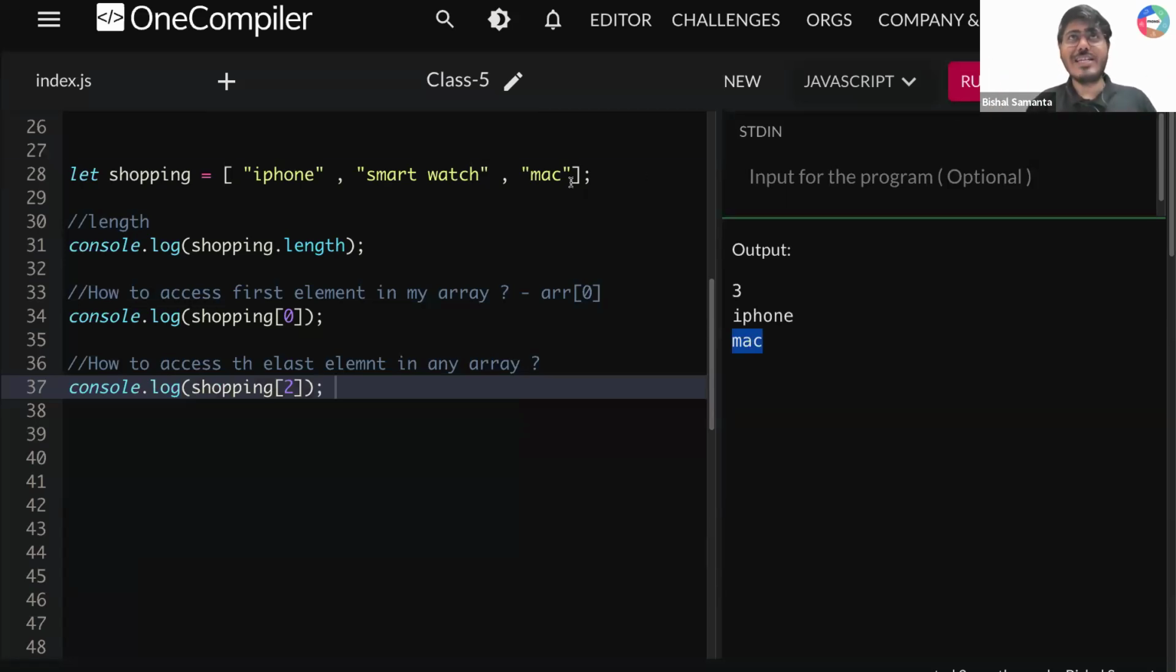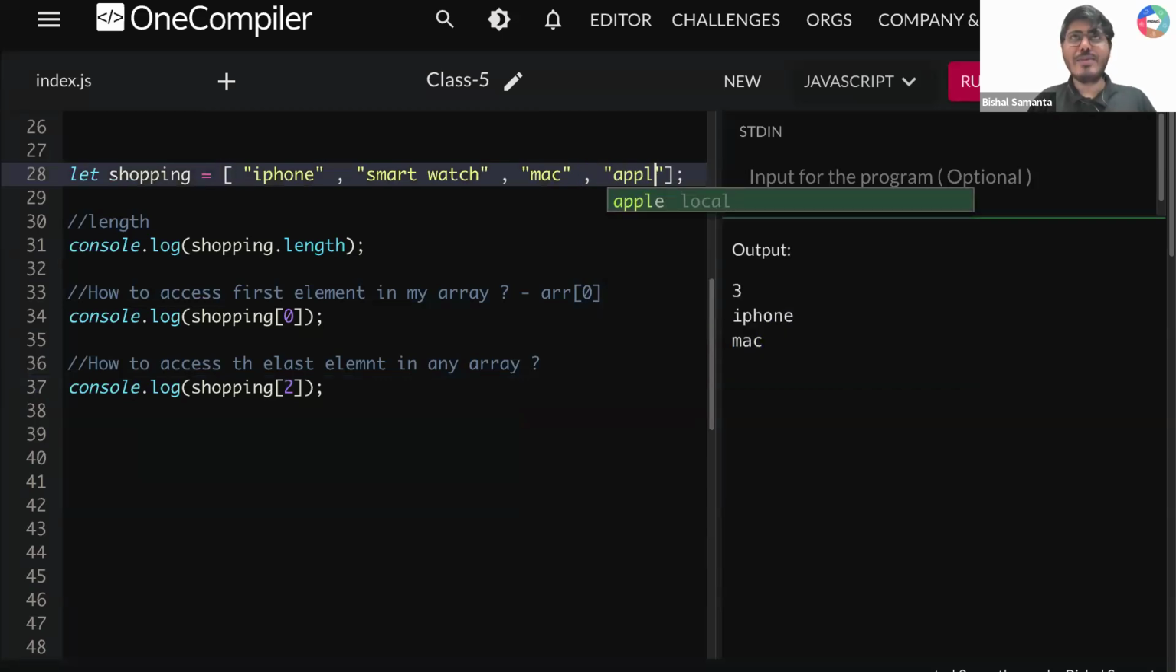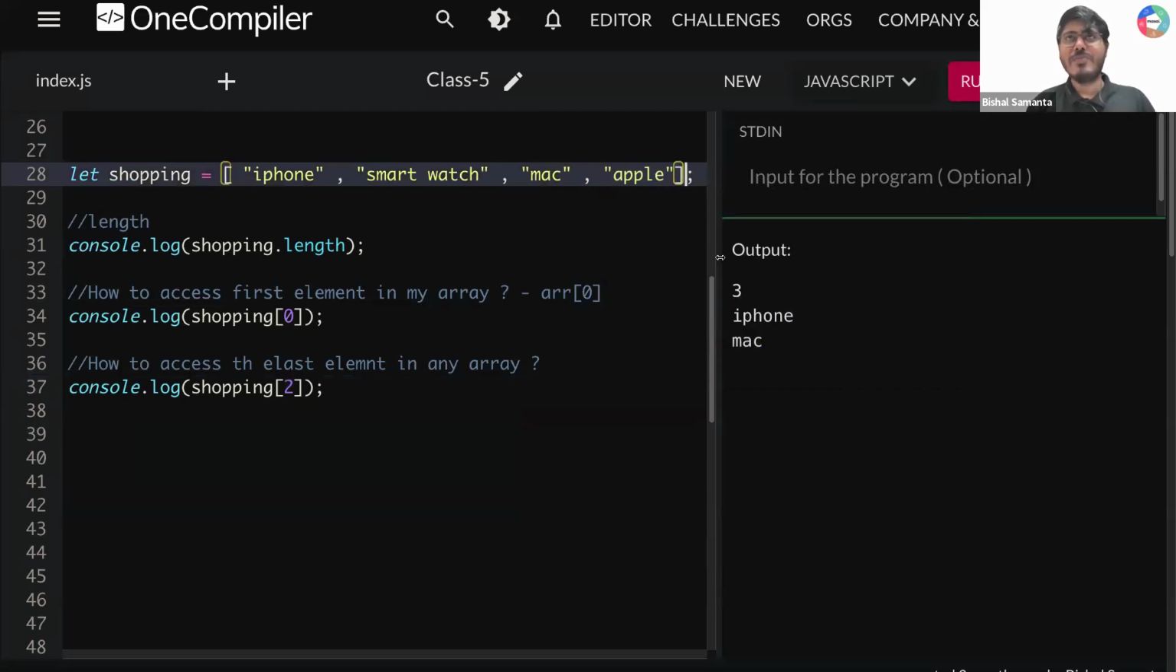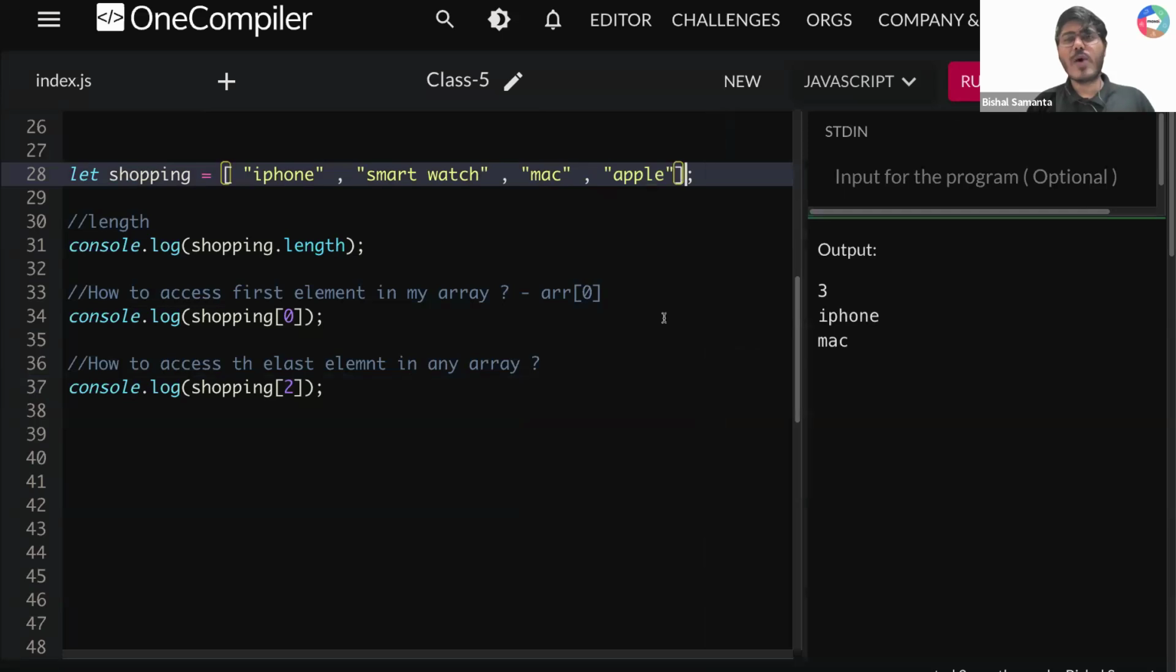Now you will get a little sad. Okay. Now let me do one thing here. Let me add one more element, which is Apple. Now tell me one thing, guys. What is my last element? Now my last element is Apple, not Mac. Okay. Now let's see what I'm getting. Am I getting Apple? Am I getting Apple? No, right?